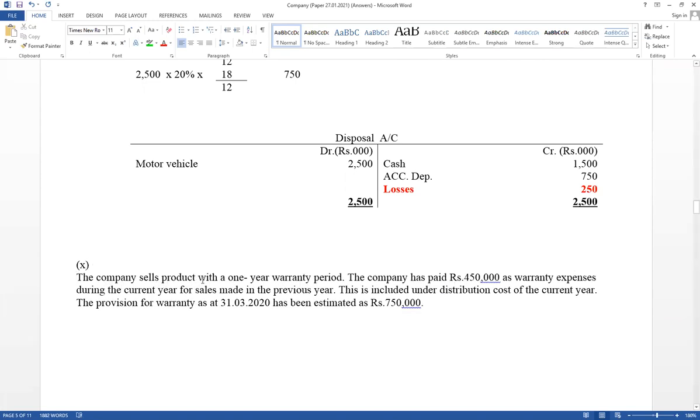The company sells products with a 1 year warranty period. The company has paid 450,000 as warranty expense during the current year for sales made in the previous year.